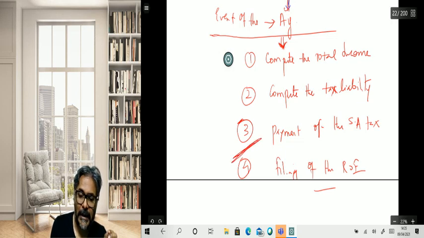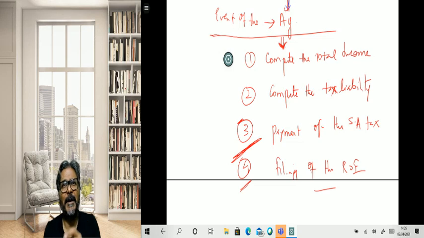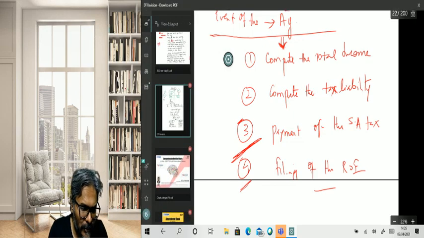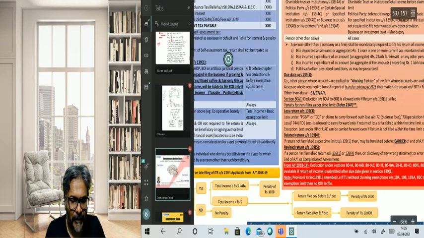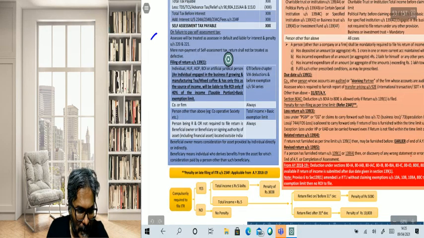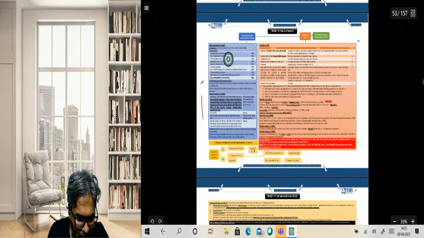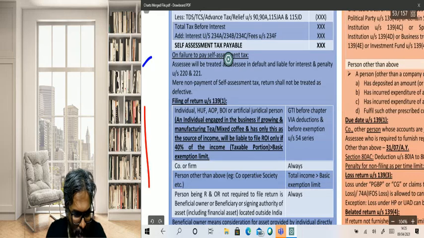What does it imply? It implies that you can now file the ROI without the payment of the self-assessment tax. So with self-assessment tax payable also the ROI can be filed. That is one of the points that you should always keep in mind in this context.